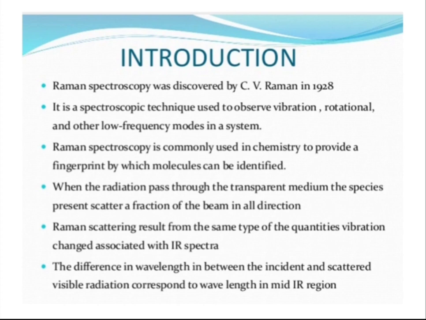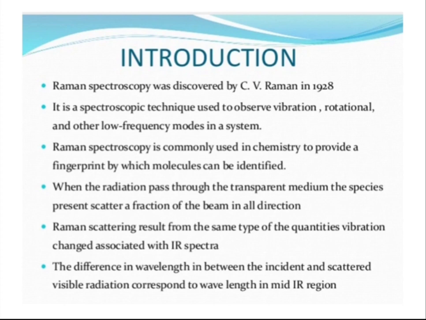Raman spectroscopy was given by C.V. Raman in 1928, and this is a technique used to observe vibrational, rotational and other low frequency modes in a system. It is commonly used in chemistry to provide a fingerprint by which molecules can be identified. When radiation passes through a transparent medium, the species present scatter a fraction of the beam in all directions. Simply, we take a solution, which is transparent, in a cuvette and pass radiation through it.